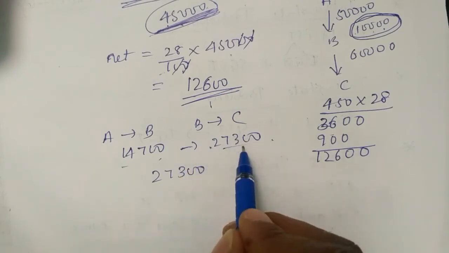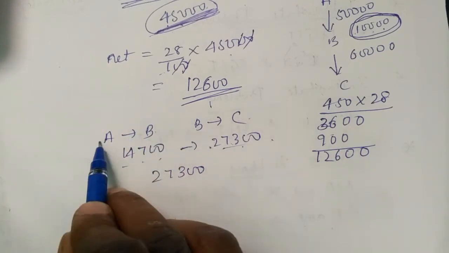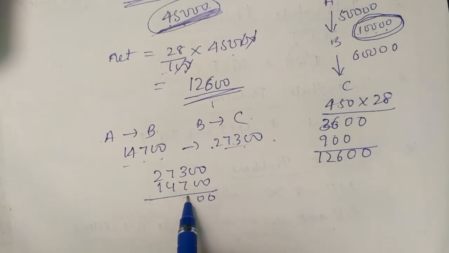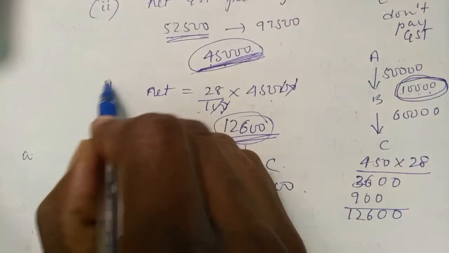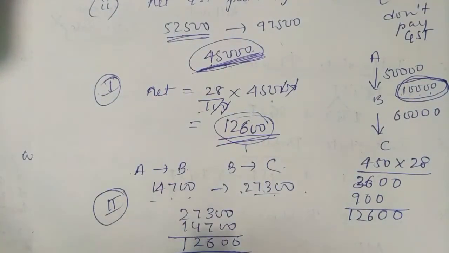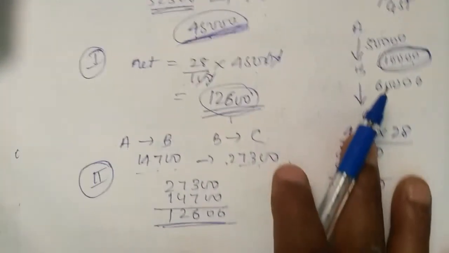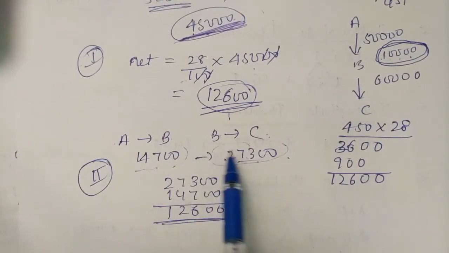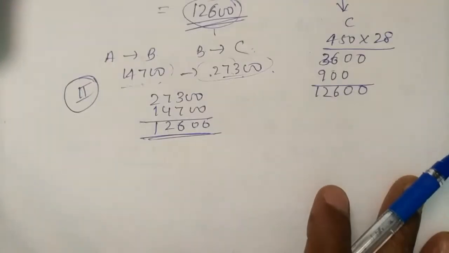That means tax charged minus tax paid. This is what B charges on C, minus what B paid on A. So 27,300 minus 14,700: 6 minus 4, 2; 1. So look, we get 12,600 only. There are two ways to get the net GST. One is the tax on how much he increased the rate, or tax charged minus tax paid, the old tax and the new tax subtracted. You get the same answer. This way you can solve the problem.